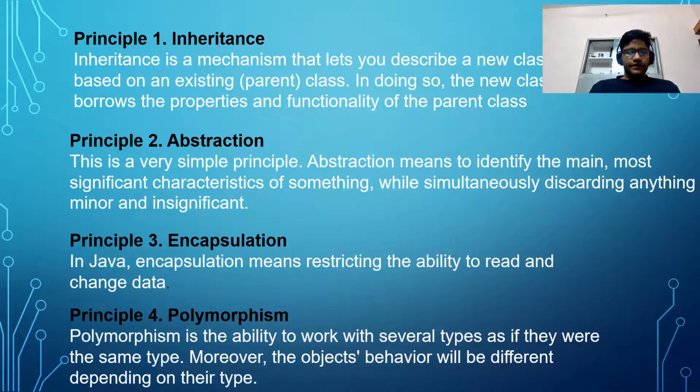The third principle is encapsulation. In Java, encapsulation means restricting the ability to retain or change the data. And the fourth one is polymorphism. Polymorphism is the ability to work with several types as if they were the same type, where the objects' behavior will be different depending on their types.